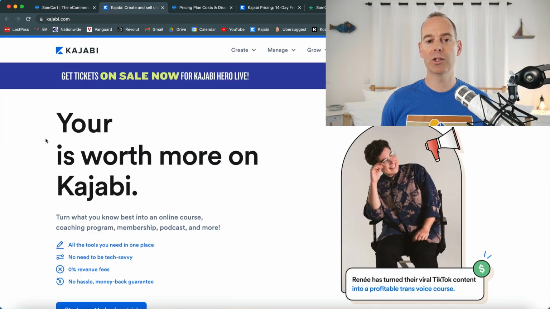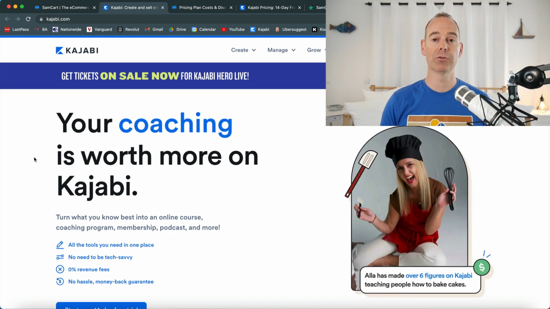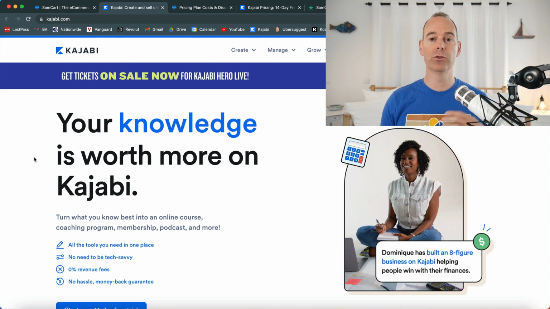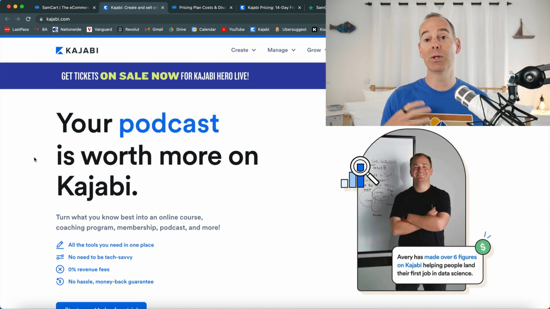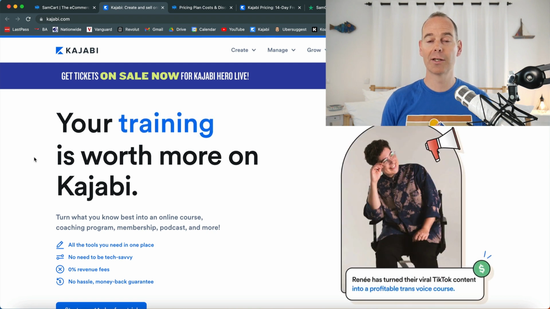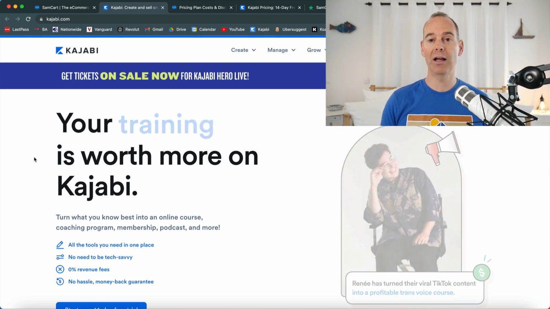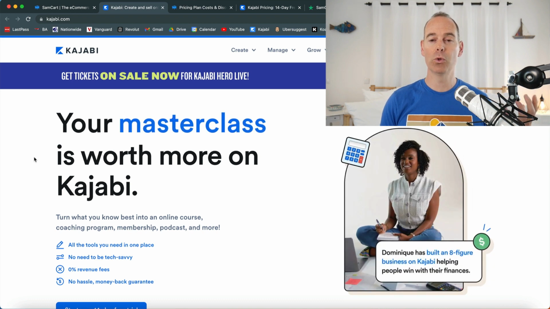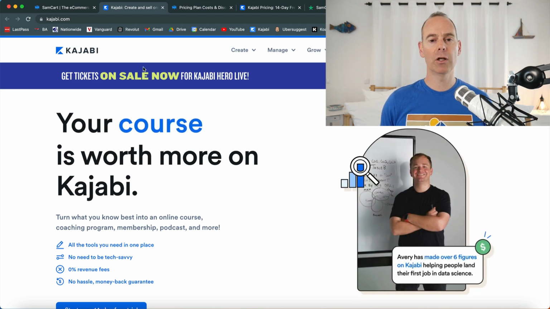Whereas Kajabi, it's really important to understand that Kajabi has come from a courseware background. So it started just building courses, then it went on to building landing pages, building a checkout function, albeit there were some limitations. When you're trying to be the all-in-one platform, you're not going to be the best at everything. So that's why some people use SamCart and bolted it on to Kajabi. But let's have a look at the pricing.